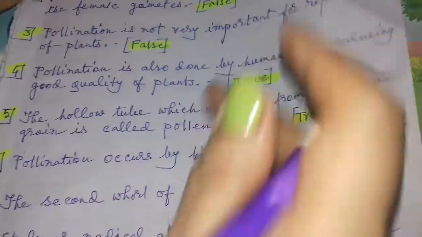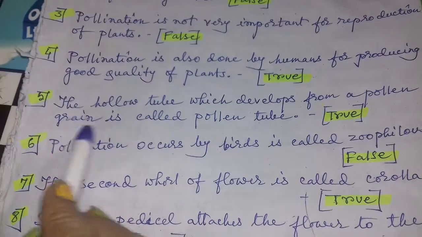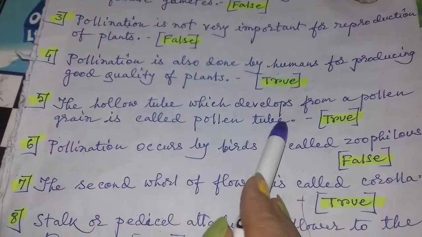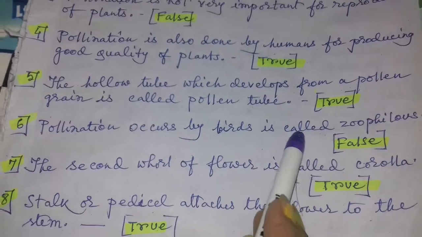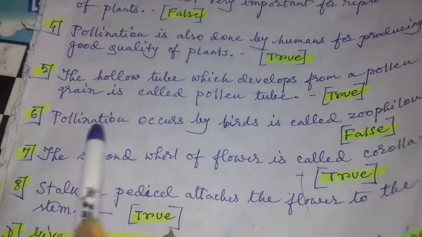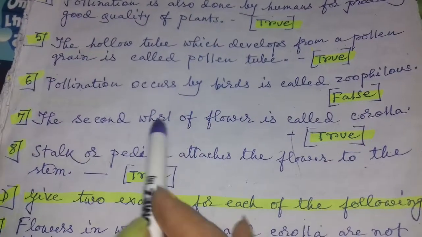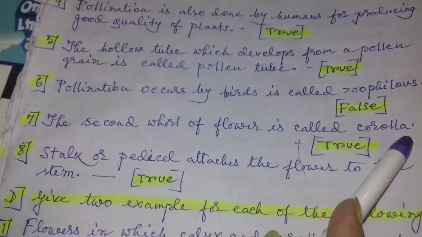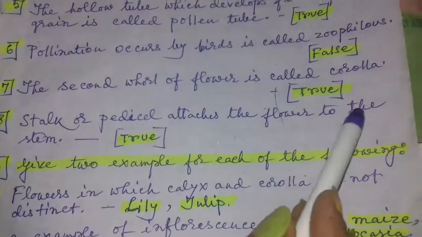True. The hollow tube which develops from a pollen grain is called pollen tube. True. Pollination by birds is called zoophilous. False. Actually, pollination by animals is called zoophilous. Seven. The second whorl of flower is called corolla. True. Stalk or pedicel attaches the flower to the stem.